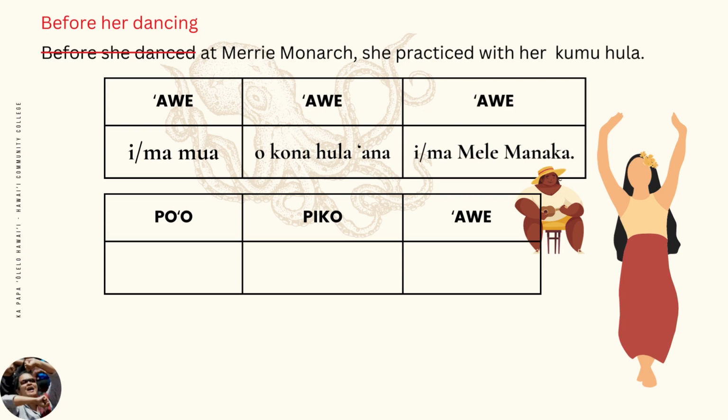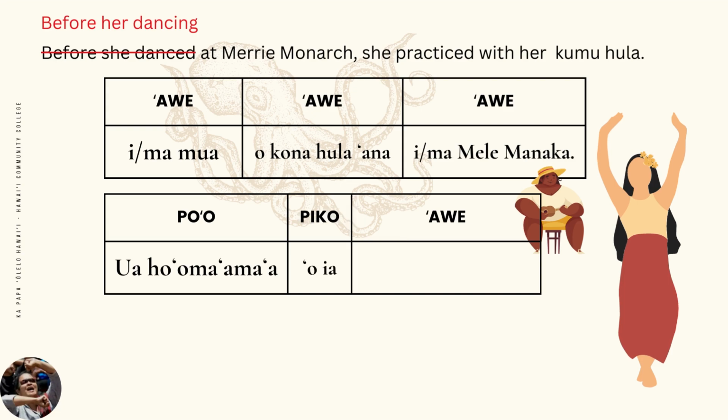Now for the main Pepeke, she practiced with her kumu hula. He aha kēia Pepeke? What Pepeke is this? He Pepeke painu kēia Pepeke. This is a Pepeke painu. Since this is a Pepeke painu, he aha ke poʻo? What's the poʻo? It is the action or condition, which is practiced. Ua hoʻomaʻamaʻa. He aha ka piko? What's the piko? ʻO ia. He aha ka ave? And what's the ave? Me kona kumu hula.